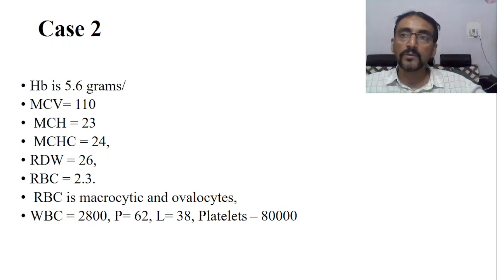Okay, so when all three cell lines are decreased, definitely there will be some problem related to bone marrow. There will be some problem related to bone marrow itself, bone marrow aplasia, or some other malignancy, whatever may be the case, we don't know.